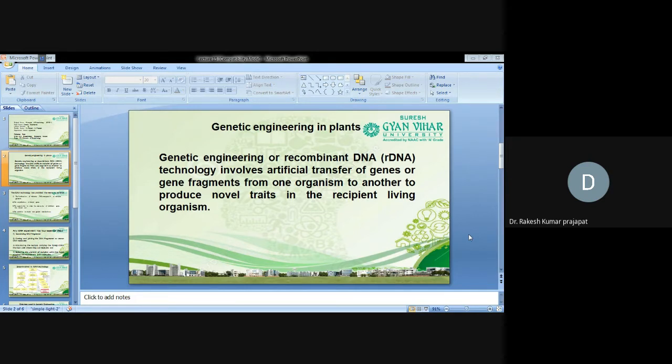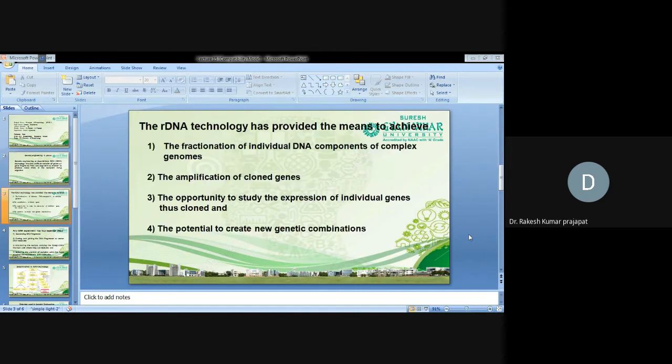Novel trait means a new trait that is not already expressed in the plant but comes from other sources. When we have transcribed the gene, it expresses the novel trait. That is recombinant DNA. Then recombinant DNA technology provides a means to achieve the following objectives.